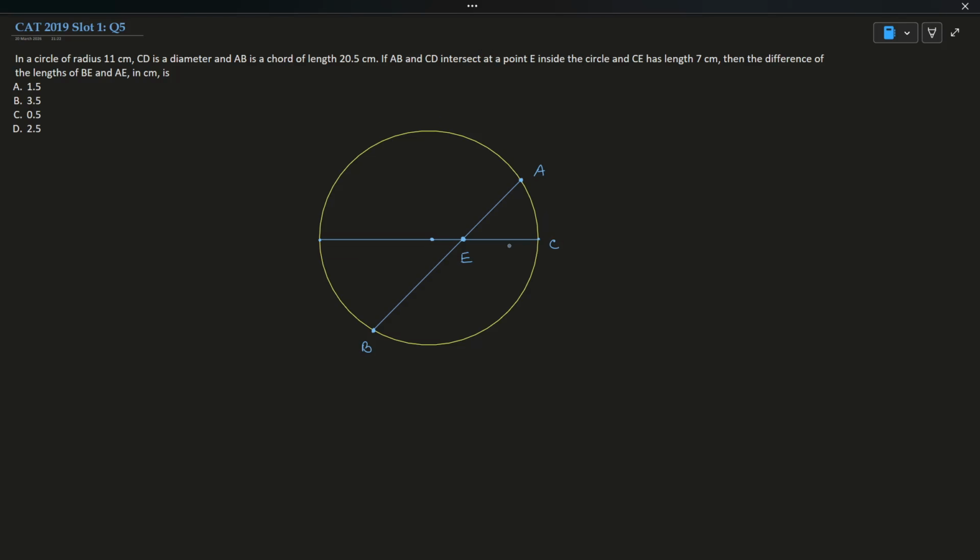C is here, D is here, because CE has length 7 centimeters. If C had been in the other position, it was not possible because that is itself 11 centimeters. Let's say the center is O. If CE is 7 and the radius is 11, this will be 4 centimeters. I need to find the difference of the lengths of BE and AE. BE minus AE is what I need, the mod.